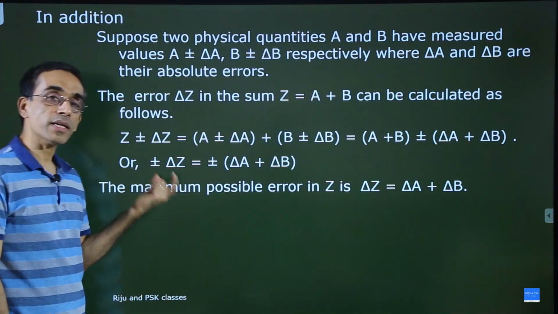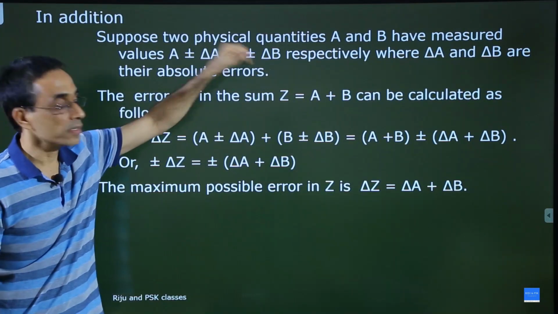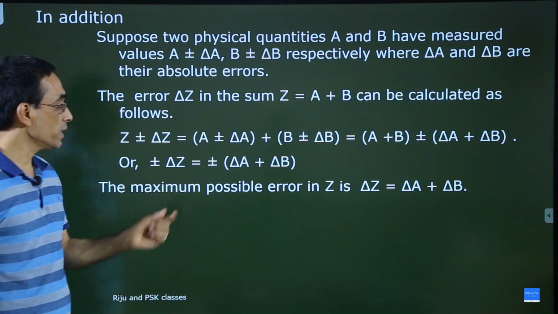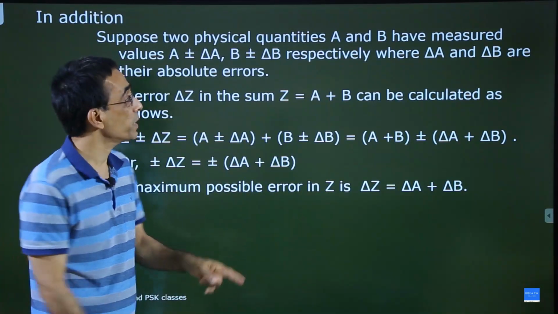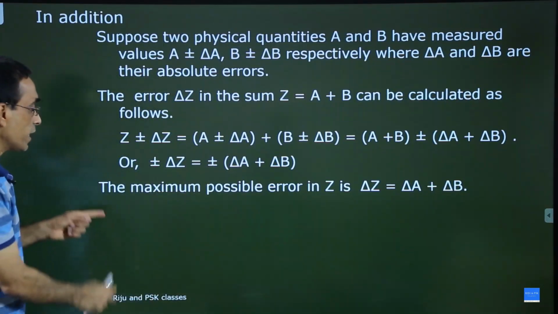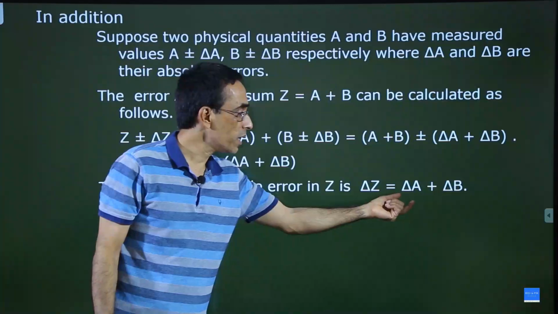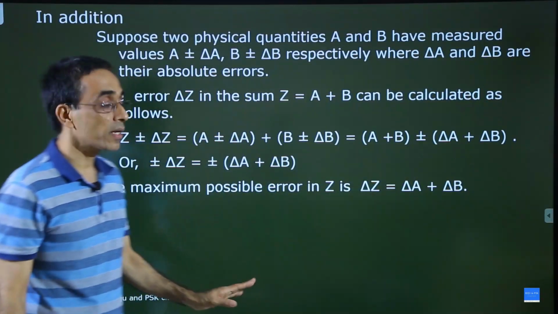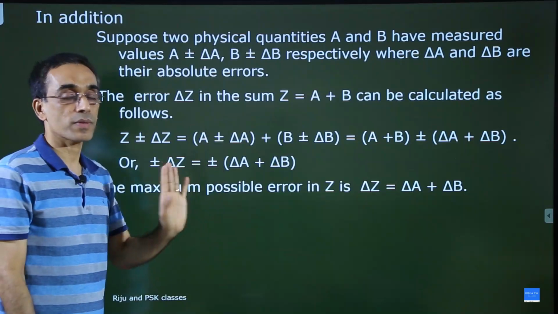Now what is delta Z? Delta Z is the absolute error in Z. And how do we get that one? It is delta A plus delta B. And what is delta A and delta B? These are absolute errors in A and B. So what does it say? It says that the maximum possible error in Z is nothing but delta A plus delta B. Error in Z is delta A plus delta B. This is the proof.